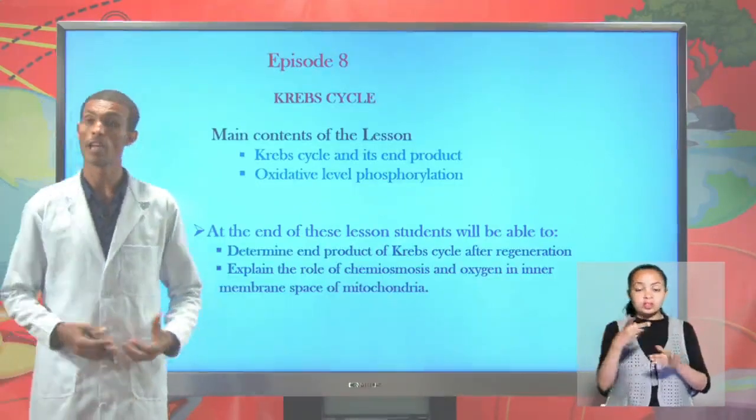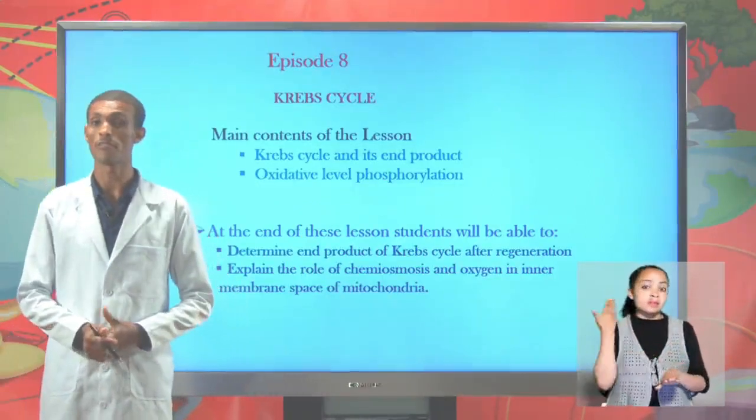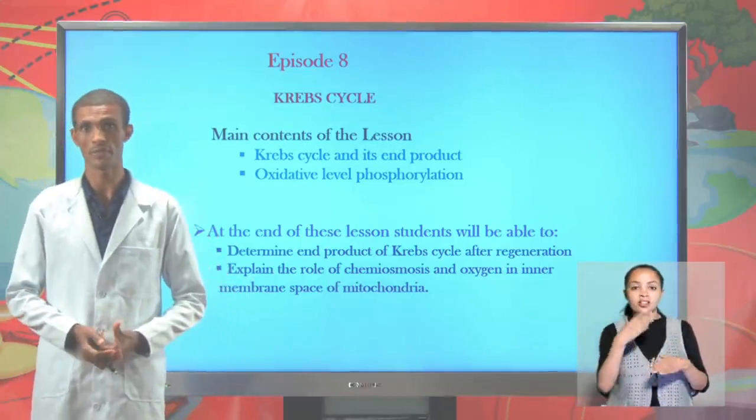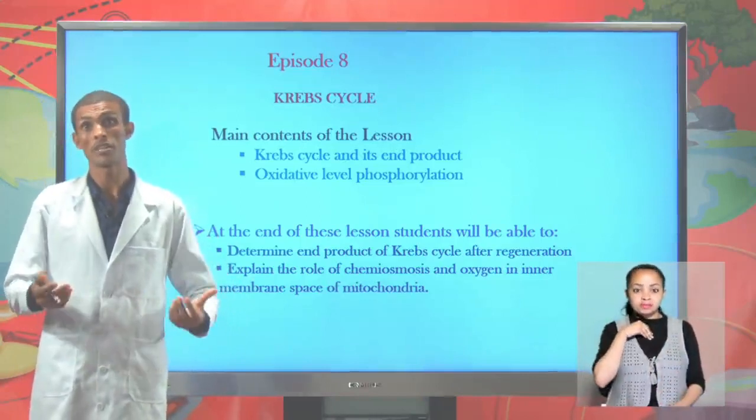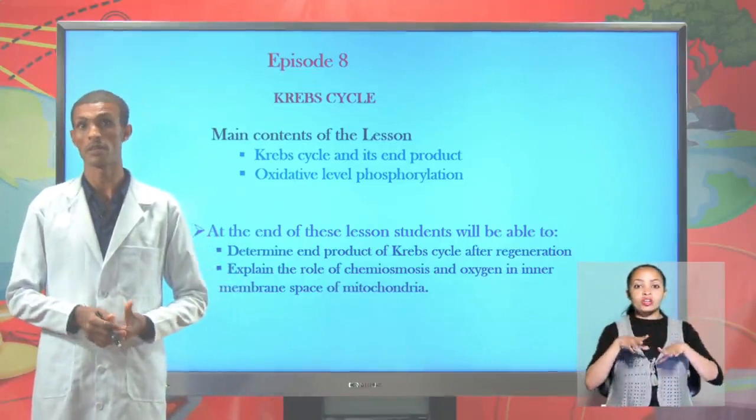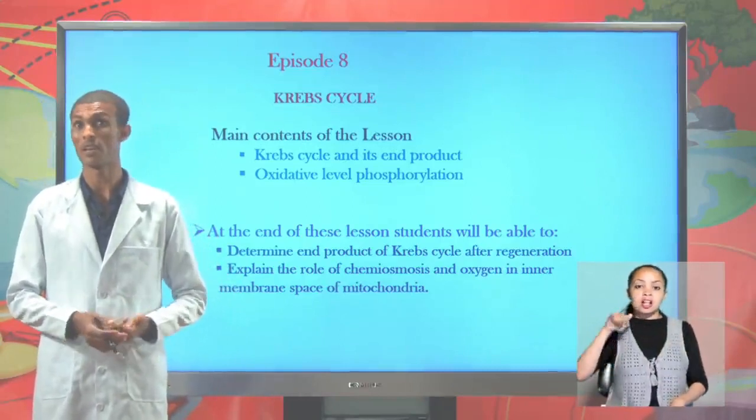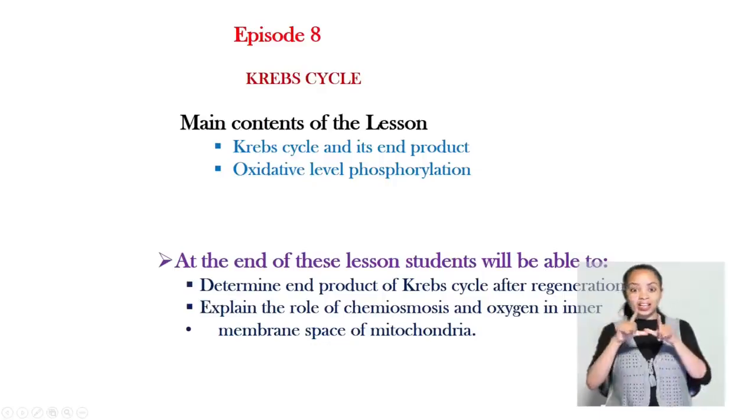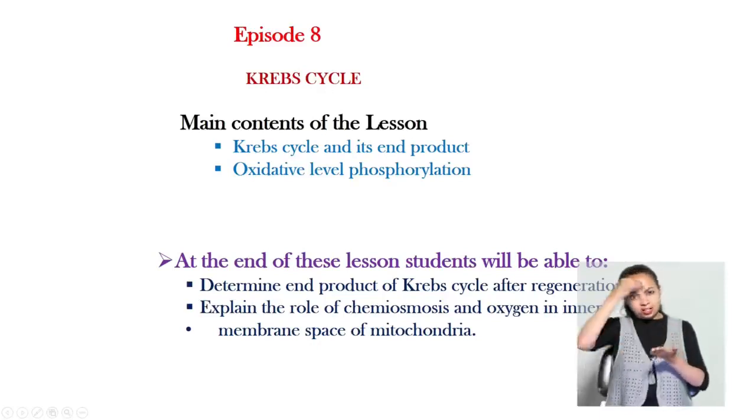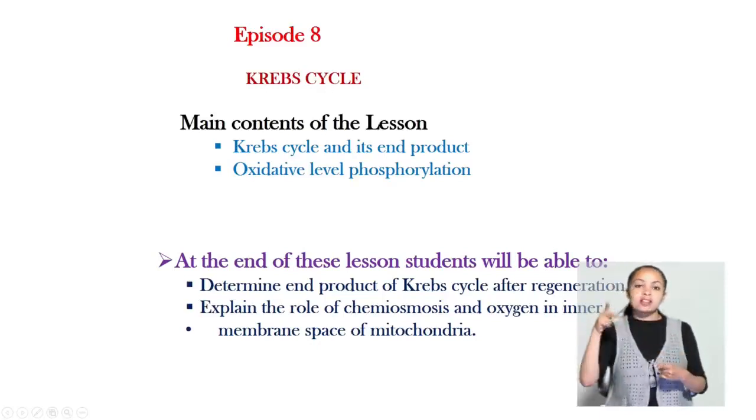Student, in our last lesson, we have seen respiration, some stages of respiration: glycolysis, and then the link reaction. In this lesson, we are going to see the Krebs cycle and its end products, and again oxidative phosphorylation.